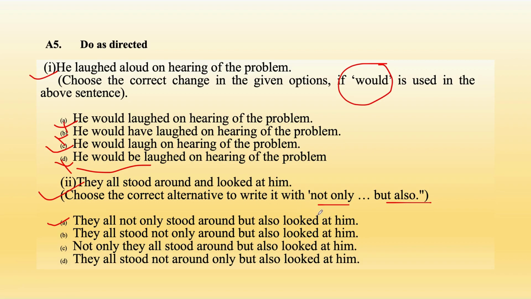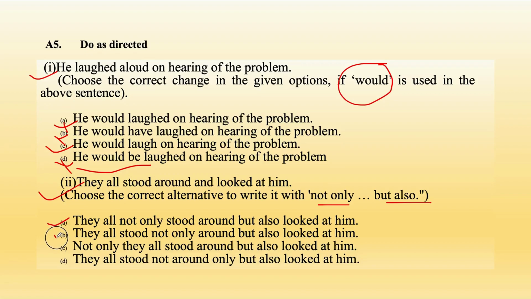They all not only stood around but also looked at him. We need to add not only and but also. Means we need to add two things over here. That means there are two activities which the students are doing. They are not only standing up but also they are looking at him. Two activities where students are standing up and they are also looking at him.